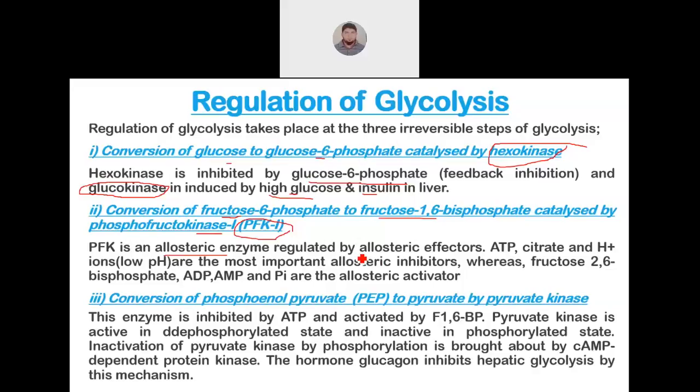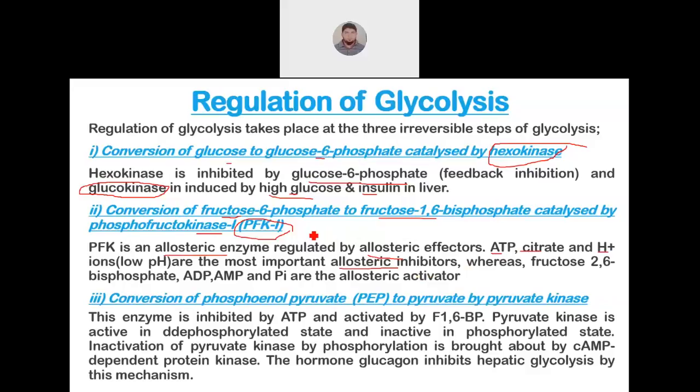So phosphofructokinase 1 is an allosteric enzyme to which allosteric effectors will bind. Allosteric effectors like ATP, citrate, H plus, excess hydrogen ion concentration, these are allosteric inhibitors. Whenever the concentration of ATP, citrate and hydrogen ion increases in the cell, then glycolysis will be inhibited by inhibition of enzyme phosphofructokinase 1.